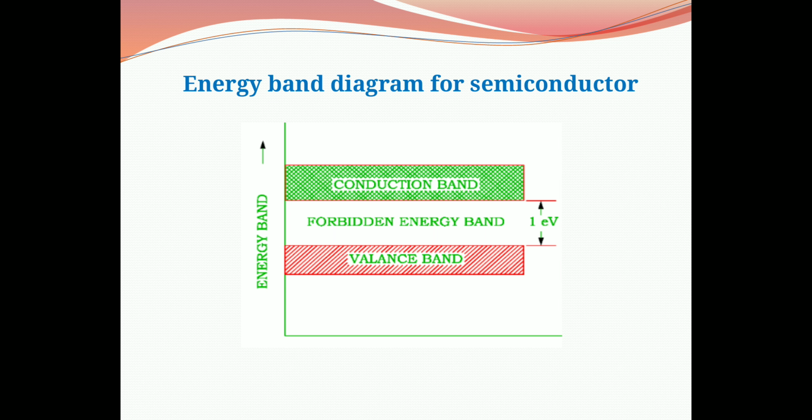This is the energy band diagram for a semiconductor. As we saw in theory, there is a small gap between the valence band and conduction band for a semiconductor, and it is about 1 electron volt.